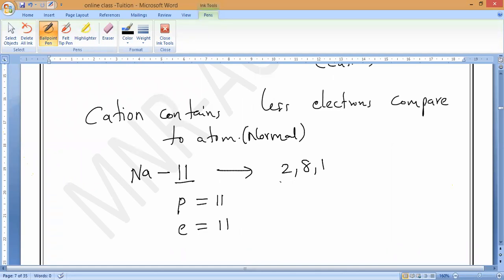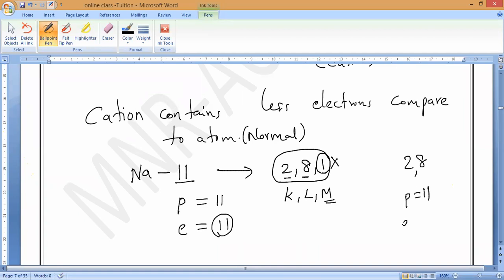If it wants to become a stable electronic configuration, what is the outermost shell here? The M shell has only one electron. If I remove this electron, it will become stable in nature. So it will lose one electron, correct? Before, the electrons were 11. Now the sodium atom becomes a sodium ion.